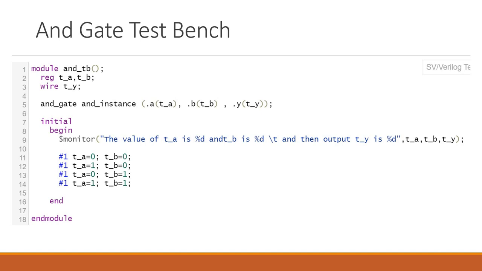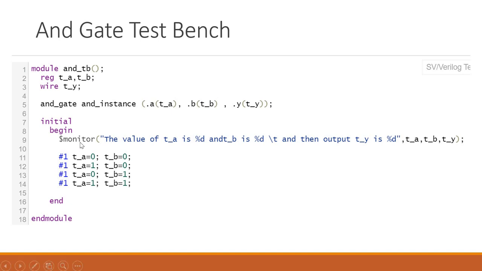But if you want to use multiple statements, then you will have to use begin, and the statements should be enclosed within begin and end. So initial is a procedural block. Instead of initial we can use always also, but that is a different part. We'll see later how we can use the different things. So begin and end we use for multiple statements.